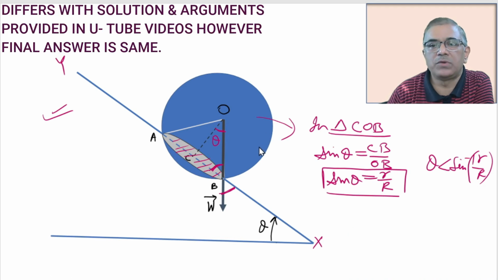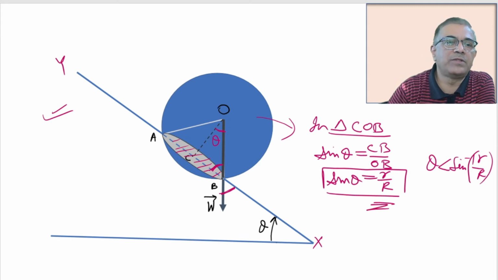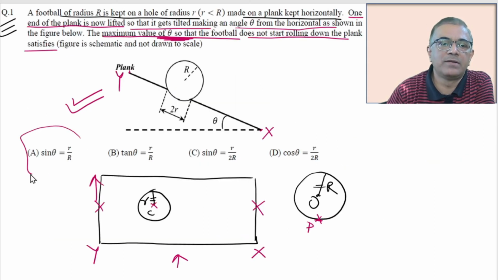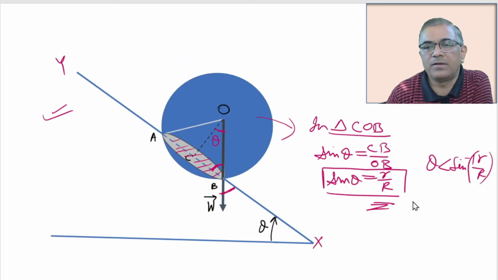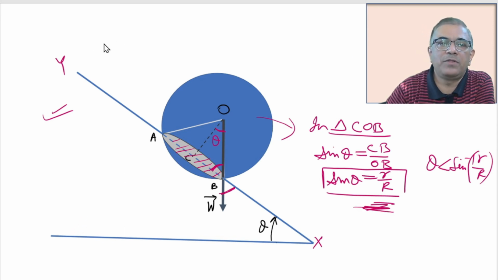But as I told you, I differ with this argument. Though this answer matches with one of the options given in the problem, I do differ from this particular argument. You see, when a football rolls over a plane, this is a football or a sphere, and this is the plane.